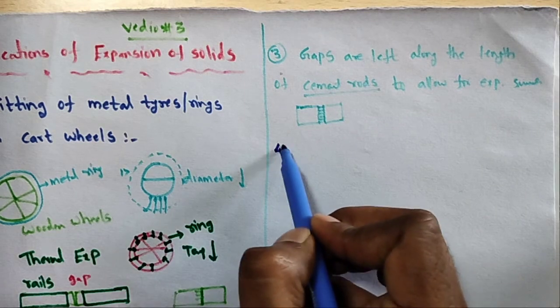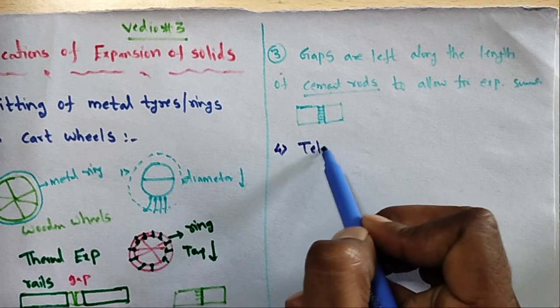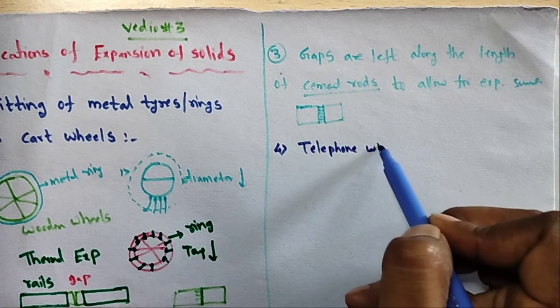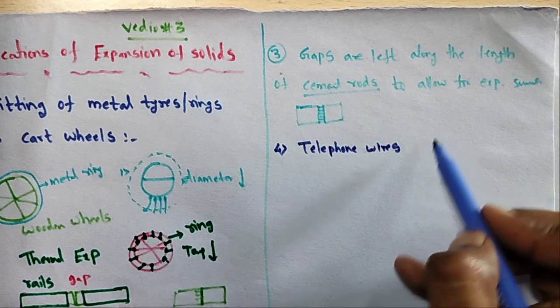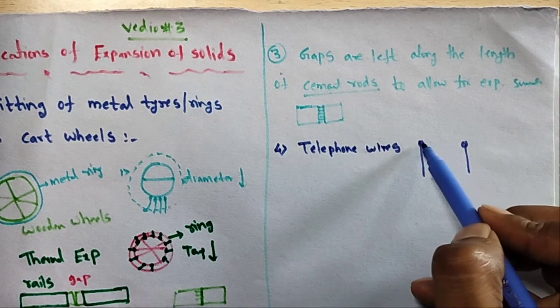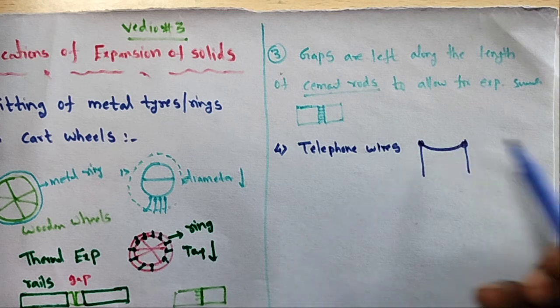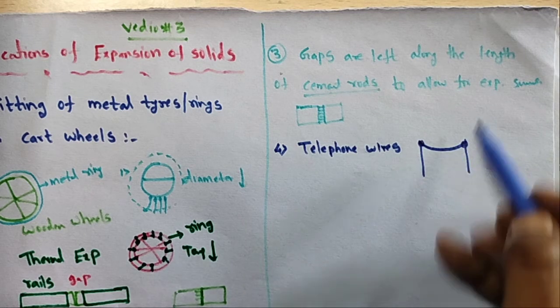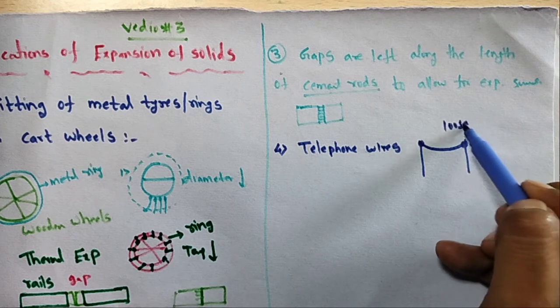The fourth one is telephone wires. Telephone wires or power cables are loosely stretched. What is the reason?